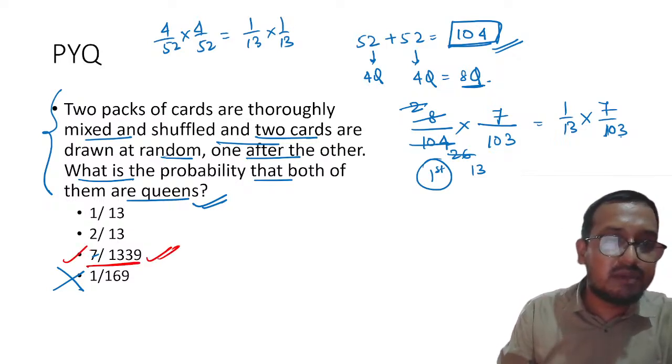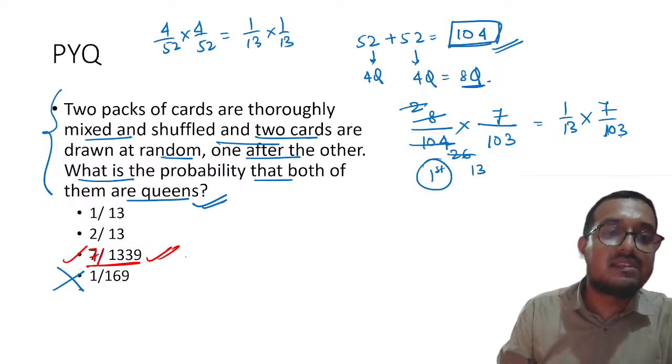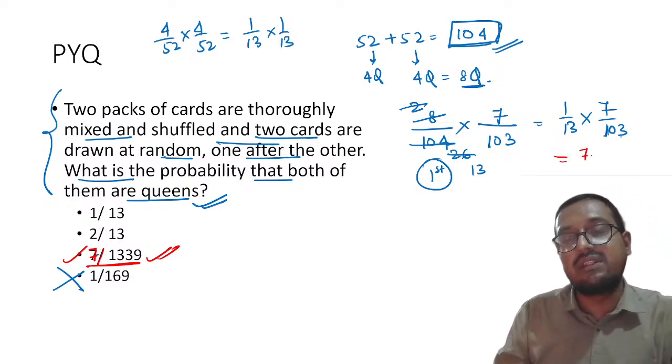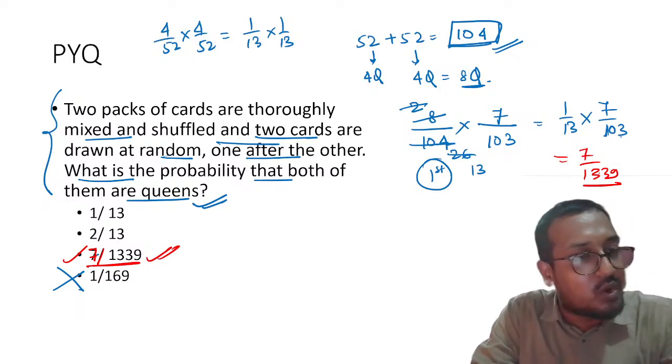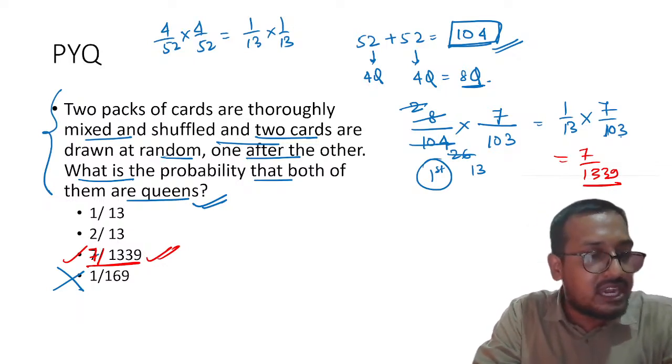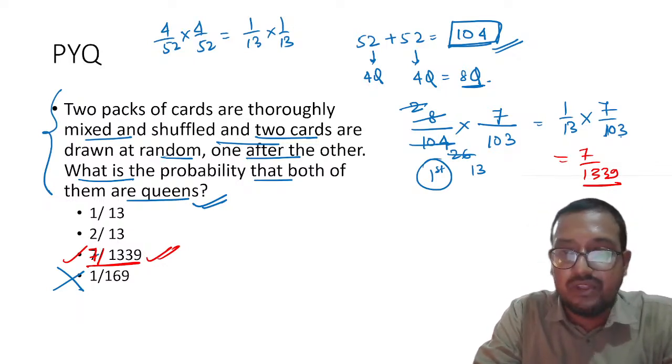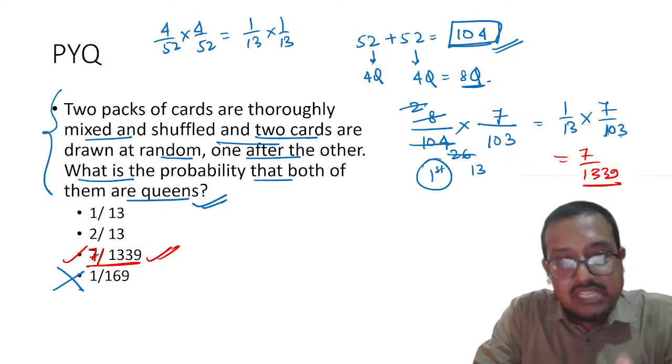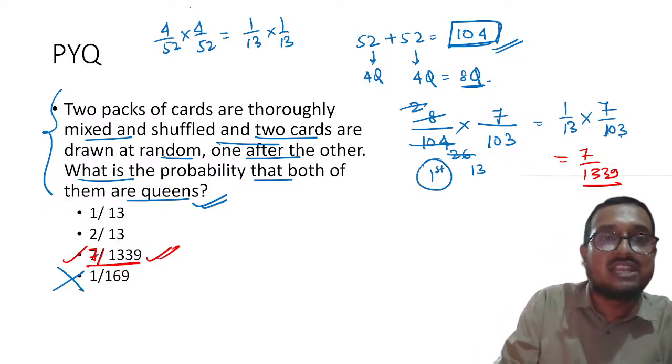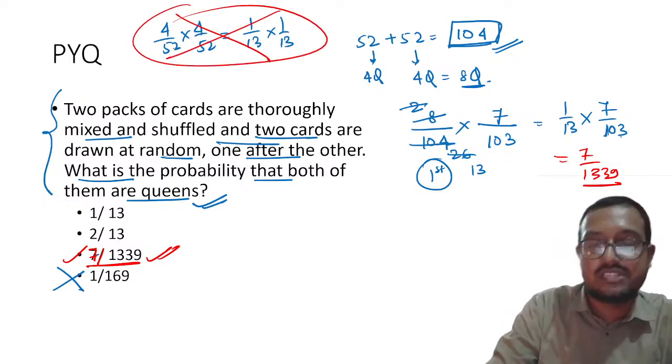Understood? 7 by 1339. So please remember 7 by 1339 will be the answer. So please remember this thing. This is extremely important. Again and again I'm repeating it. Thank you, Tanmay. Yes, you are very correct. Got it? Please don't make this kind of mistake which I was telling you initially. Students often do this thing wrong.